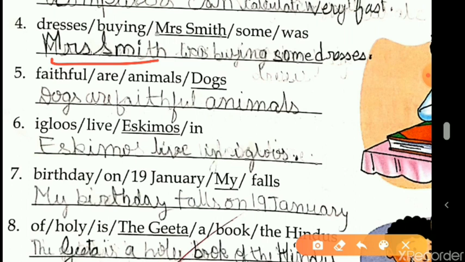So Mrs. Smith, then was the helping verb, buying the verb, some dresses. Mrs. Smith was buying dresses. At the end, we have put a full stop. If we don't put a full stop, our sentence will be incorrect. So, Mrs. Smith was buying some dresses. And count the words. The same number of words should be there when you arrange it in proper order.